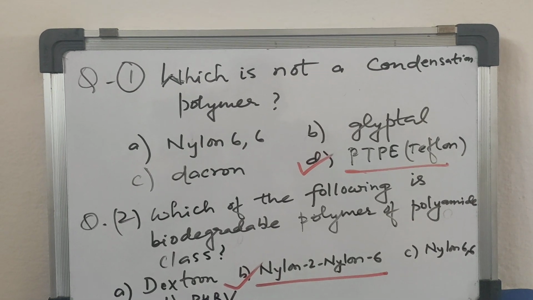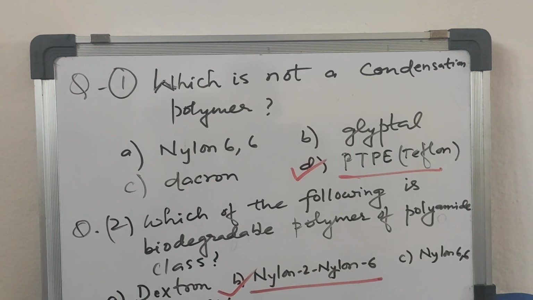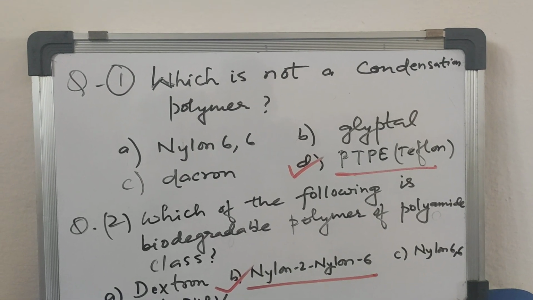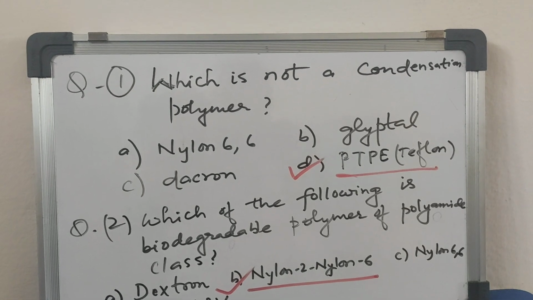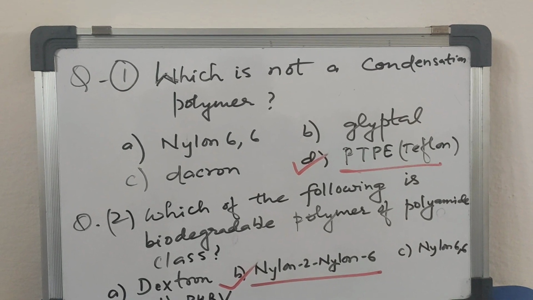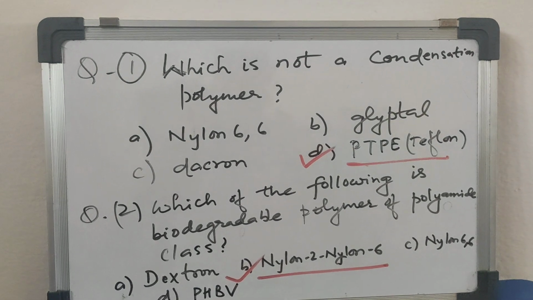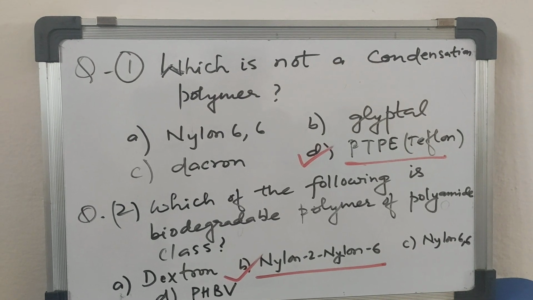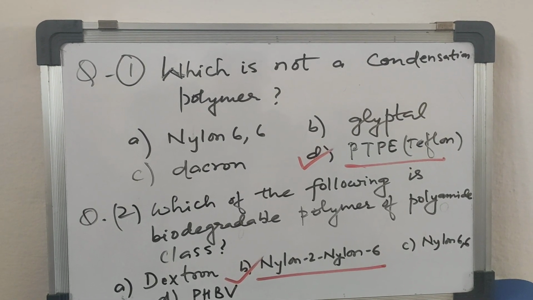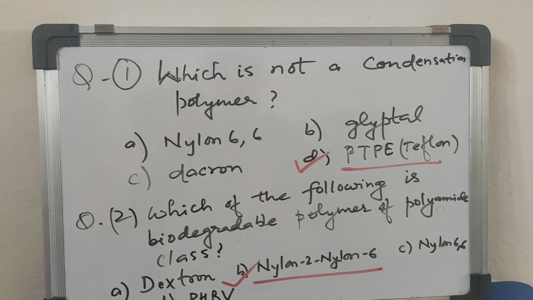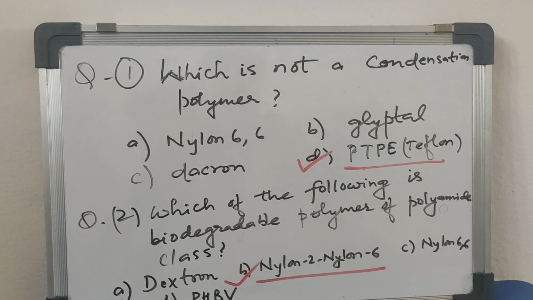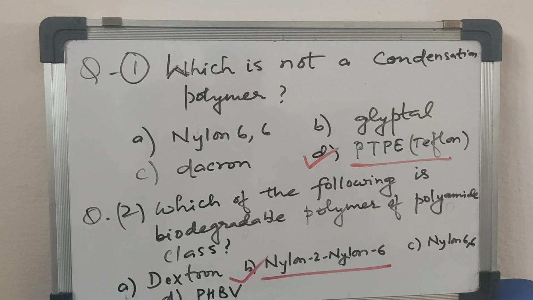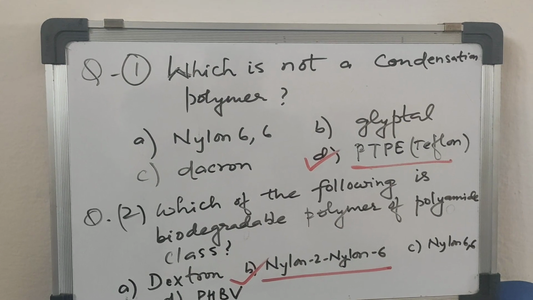Let's discuss few questions. So question number 1, which is not a condensation polymer? We know that a condensation polymer is formed by monomers consisting of bifunctional or trifunctional groups with the release of small molecules like water, ammonia, HCl, etc. So nylon 6,6 is a condensation polymer, glyptal is a condensation polymer, Dacron is a condensation polymer, whereas PTFE, polytetrafluoroethene, also called Teflon, is an addition polymer. So the correct choice for question number 1 is D.